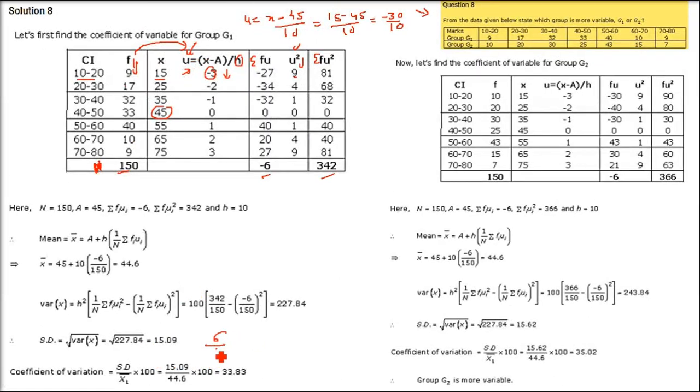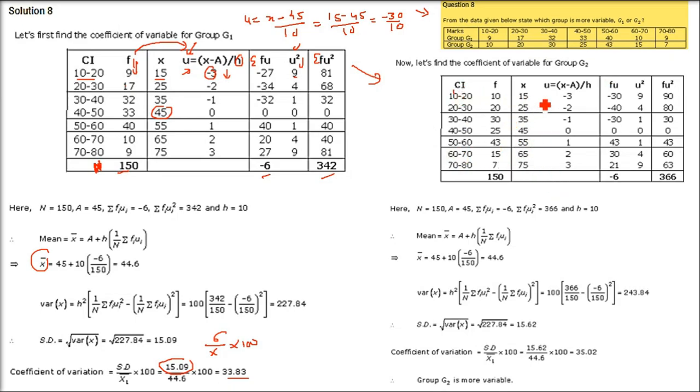Now coefficient of variation is sigma by x bar into 100. So sigma is 15.09 and x bar was 44.6, divided and multiplied by 100. 33.83 will come. Same thing you have to do for the second one also. I hope you will be able to do it: 10, 20, 30, 25, 43, 15, 7.